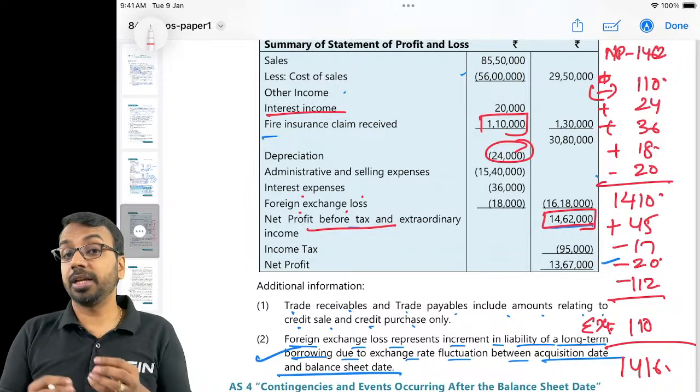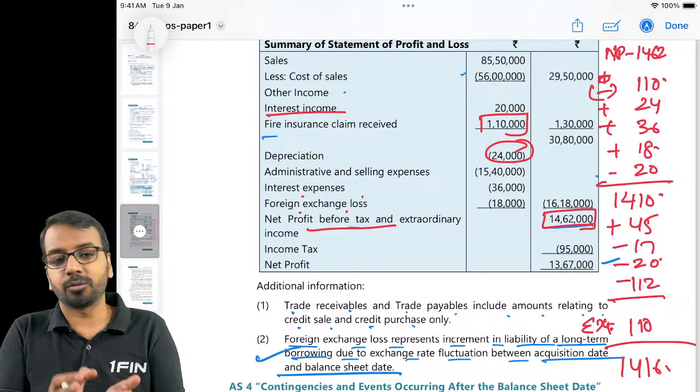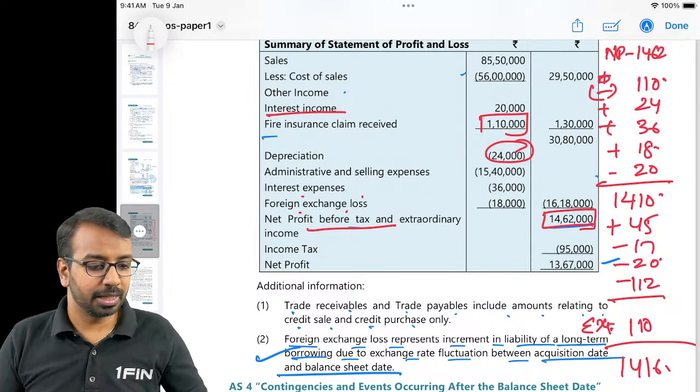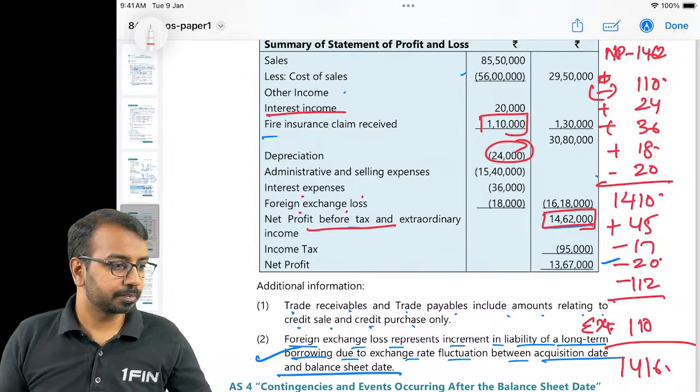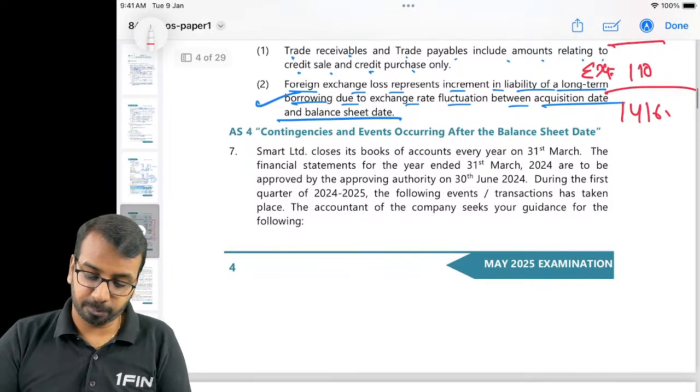Foreign loss. If there is a foreign currency loss, that will get automatically adjusted when you calculate the opening minus closing for foreign currency payable. Okay, that is where it will happen. That is operating, that is the financing activity.